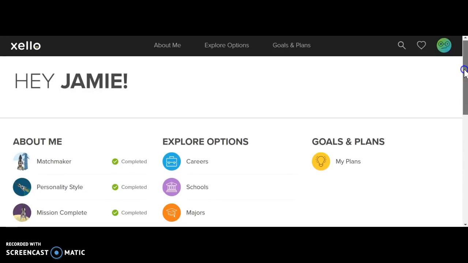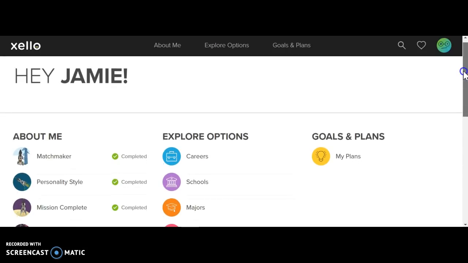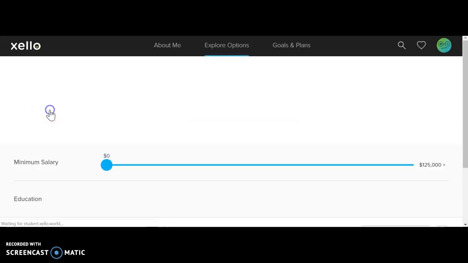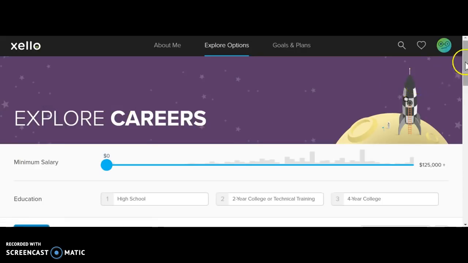You have a couple of jobs before you get started in the lesson. Many of you have completed this already, but there are quite a few of you that have not. And so your job is to make sure that you have done the matchmaker, the personality, and the learning styles inventory, and you've actually looked at them and learned a little bit more about yourself.